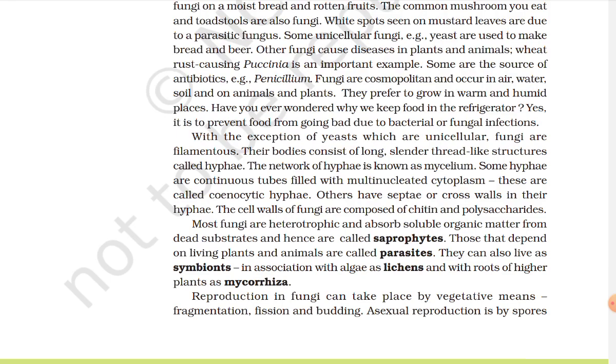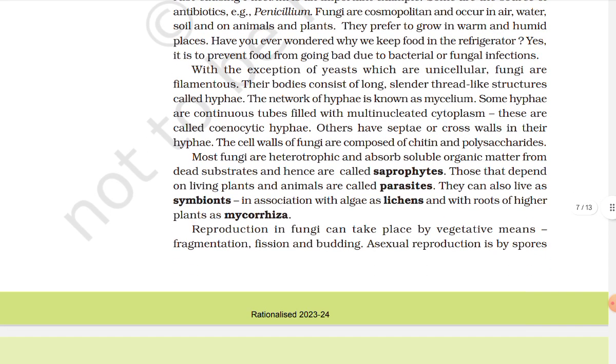Some hyphae are continuous tubes filled with multinucleated cytoplasm. These are called coenocytic hyphae. Others have septate or cross walls in their hyphae. The cell walls of fungi are composed of chitin and polysaccharides.